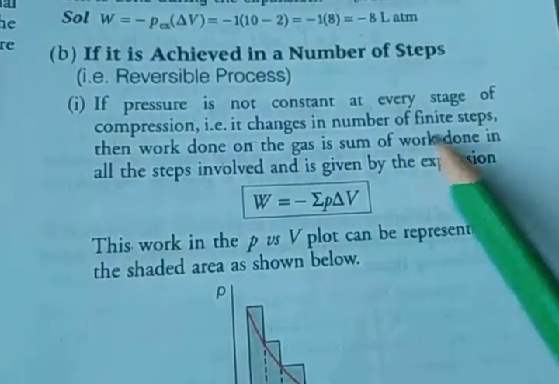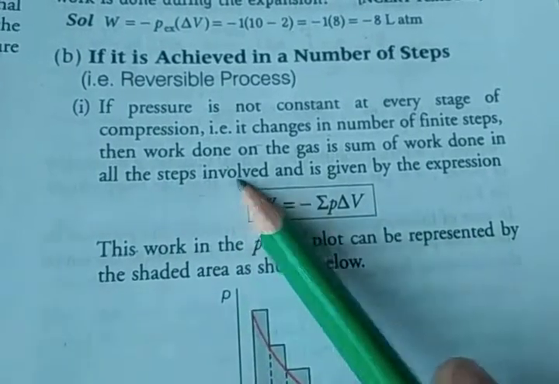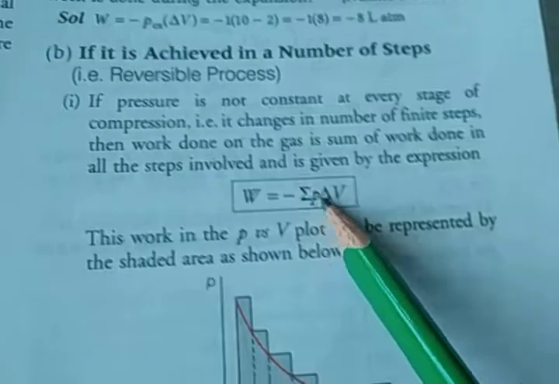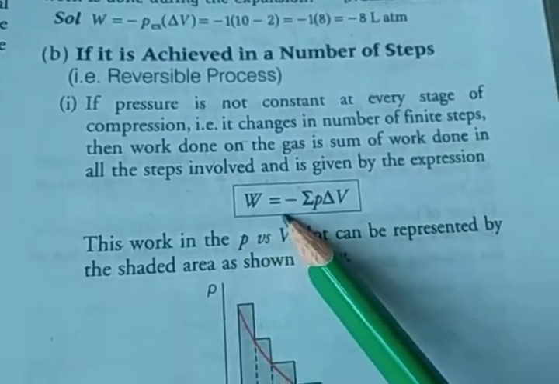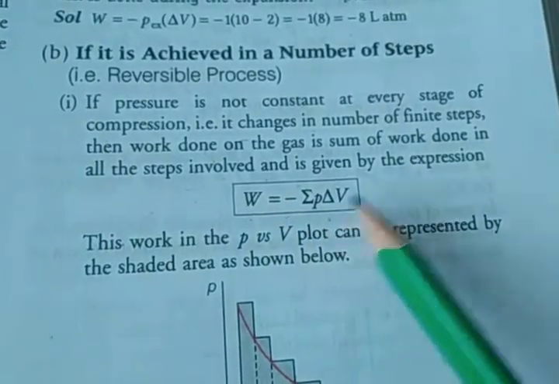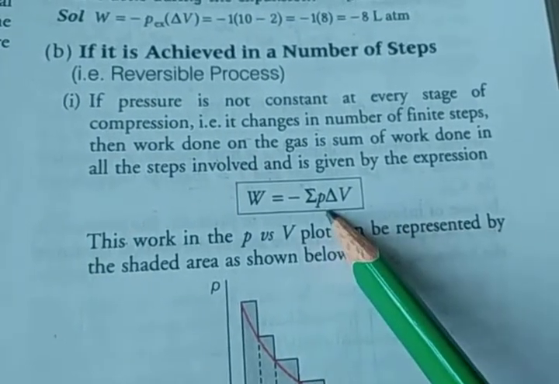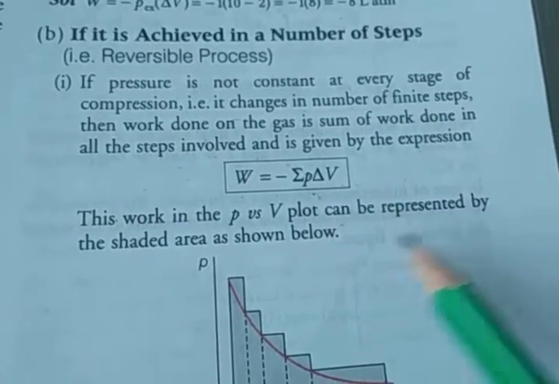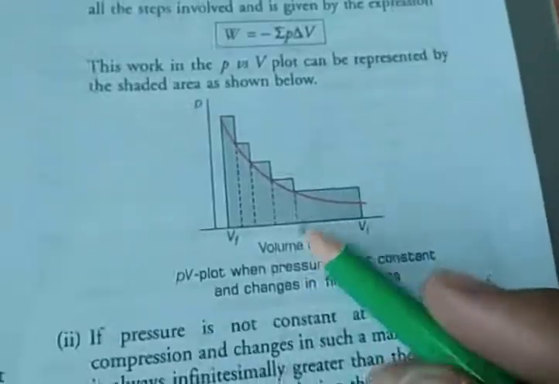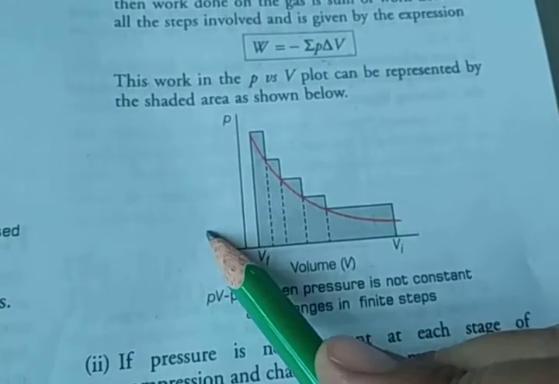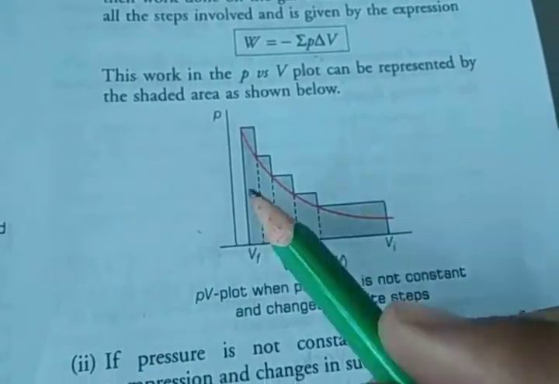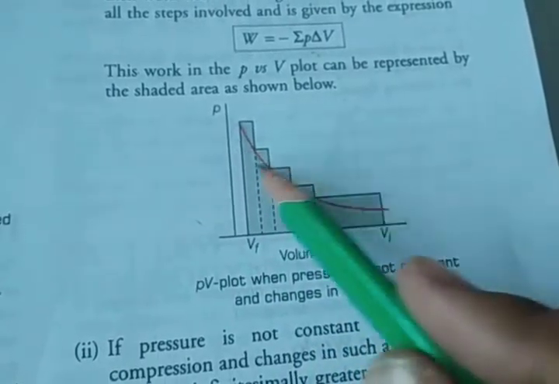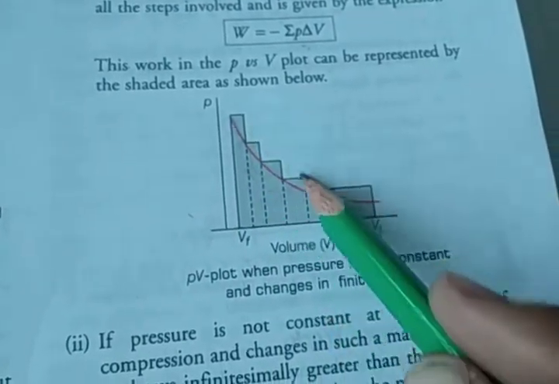It changes in a number of finite steps, and the work done on the gas is the sum of the work done in all the steps involved, given by W is equal to minus summation P delta V. In the P versus V plot, this is represented by the shaded area under the curve.